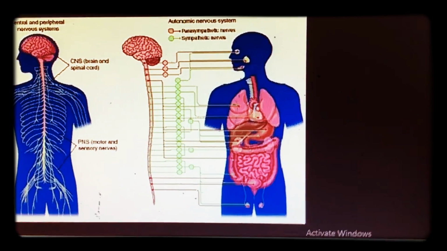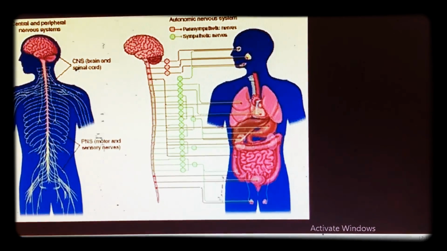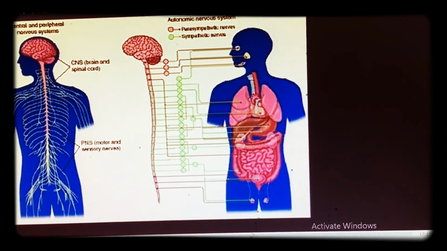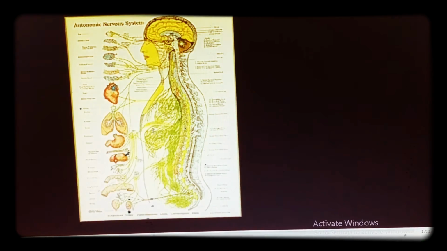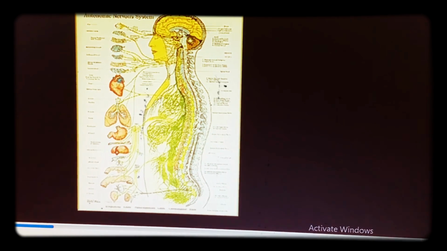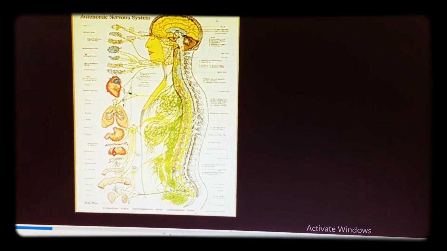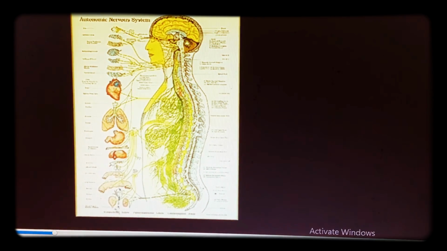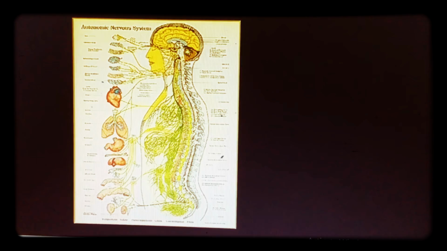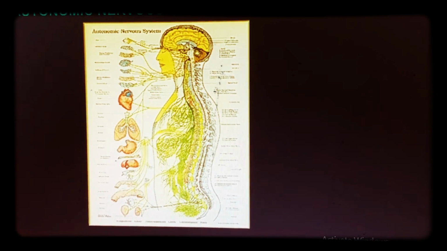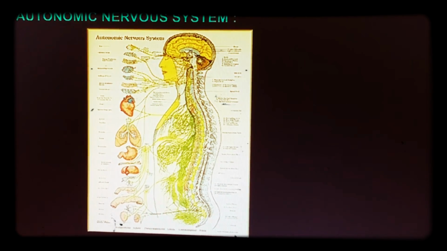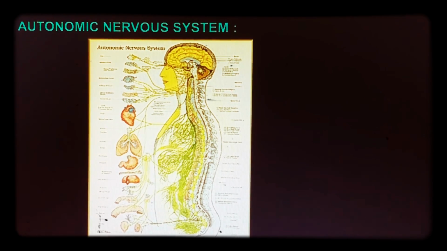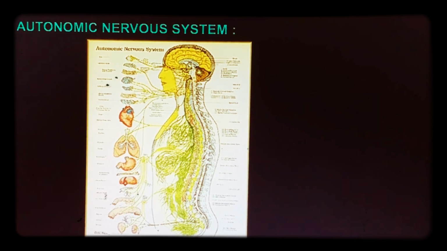Peripheral nervous system. It has the nerves: the brain has 12 pairs of nerves, while 31 pairs of nerves are present in the spinal cord. They connect to all the parts of the body. Autonomic nervous system. This autonomic nervous system connects to all the parts of the body and controls the different parts of the body. So this is about the central nervous system, peripheral nervous system and autonomic nervous system.